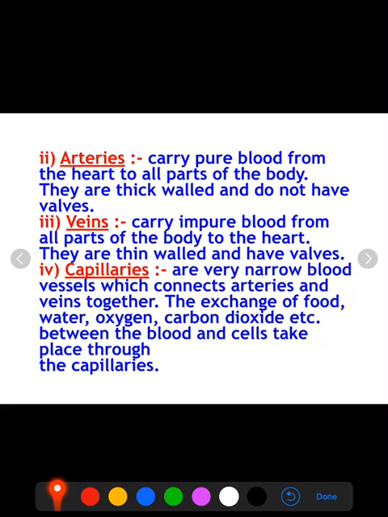One thing you should keep in your mind is that arteries always carry blood from heart to all parts of the body.